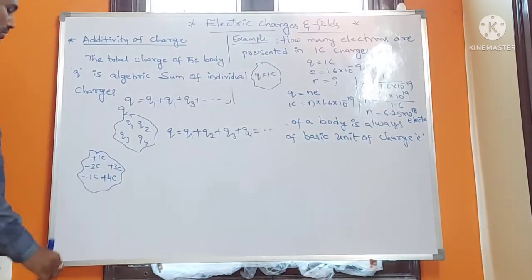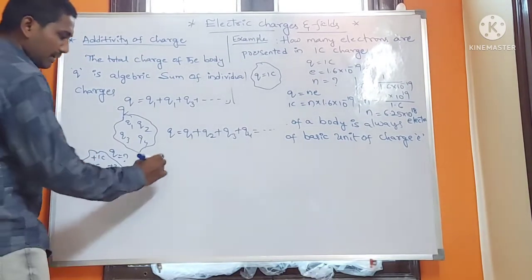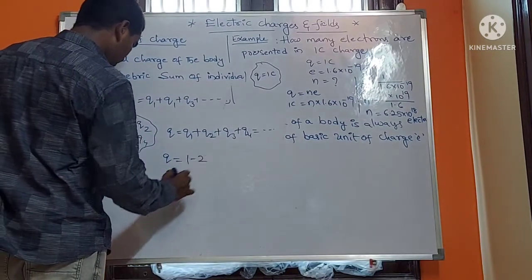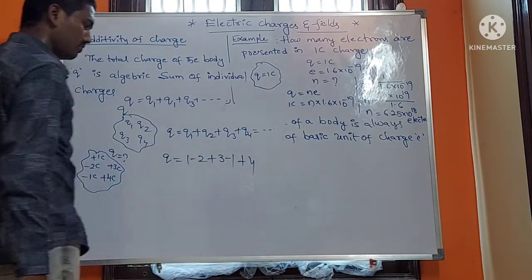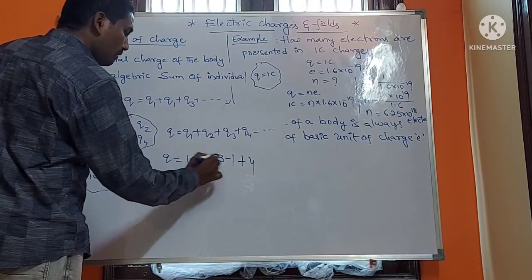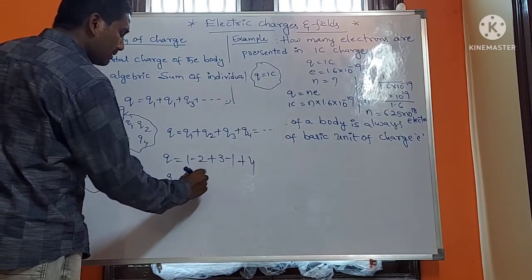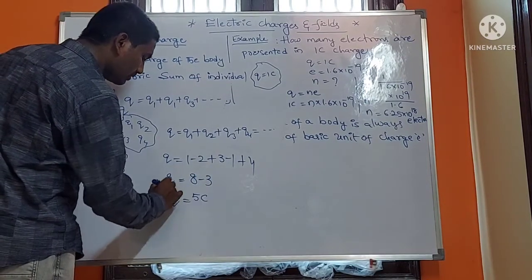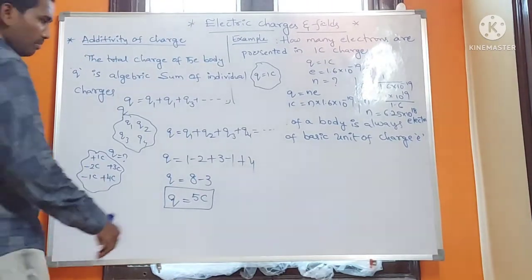What is the total charge? We find Q is equal to 1 minus 2 plus 3 minus 1 plus 4. That gives 8 minus 3, so Q is equal to 5 coulomb charge.